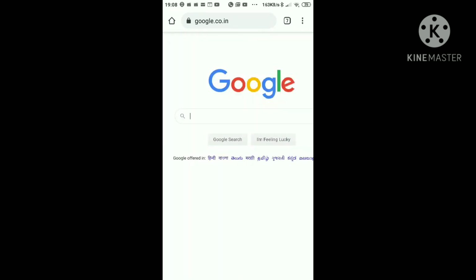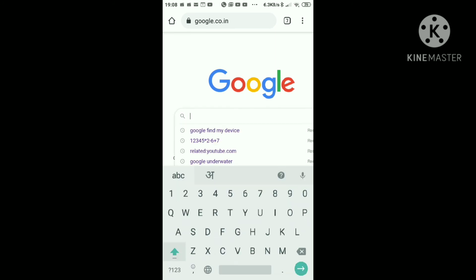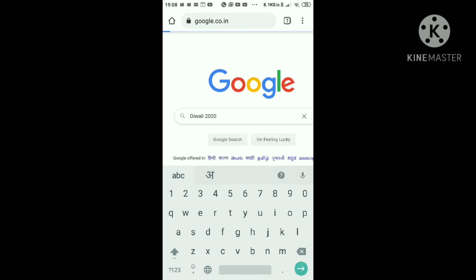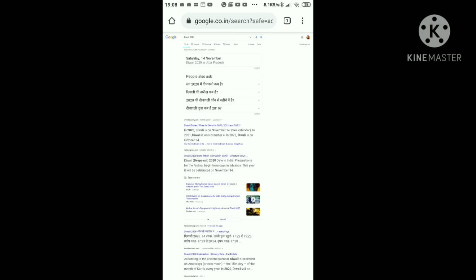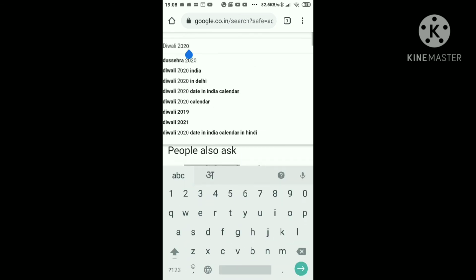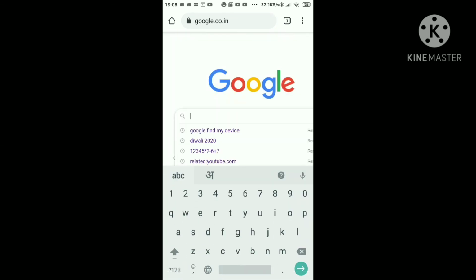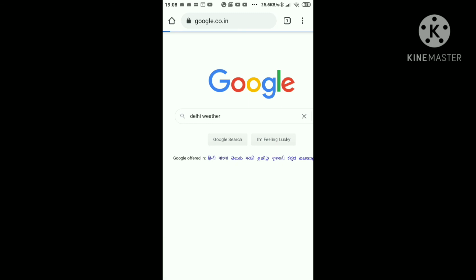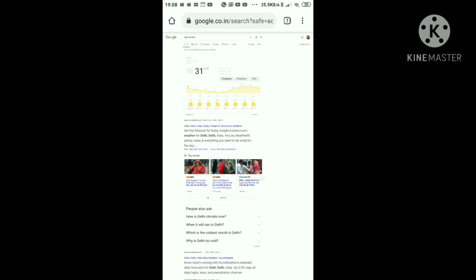Guys, I think everyone knows about this trick. If you want to know on which day Diwali will occur in 2020 or any year, simply go to Google and type Diwali 2020, or the year in which you want to know. And if you want to know the weather of any city, then go to Google, type the city's name, and type weather next to it.